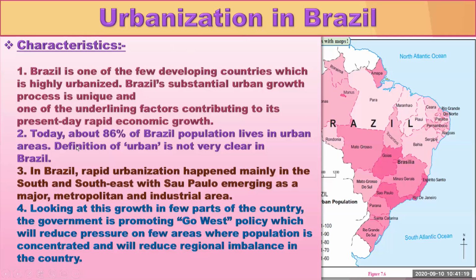Today, about 86% of Brazil's population live in the urban areas. The definition of urban is not very clear in Brazil. Means the urbanized people or urban area in Brazil is not clearly defined, but still 86% of people are living in the urban areas in Brazil. In Brazil, rapid urbanization happened mainly in the south and southeast, with Sao Paulo emerging as a major metropolitan and industrial area. Okay, we'll see on the next slide where the Sao Paulo area is.